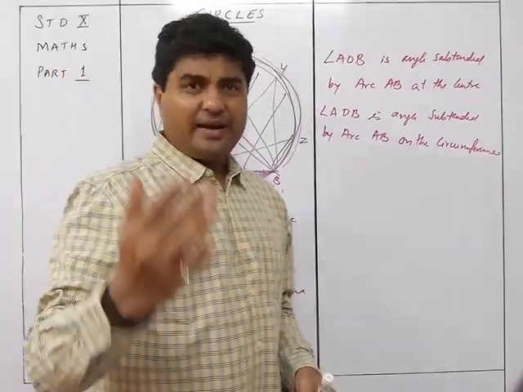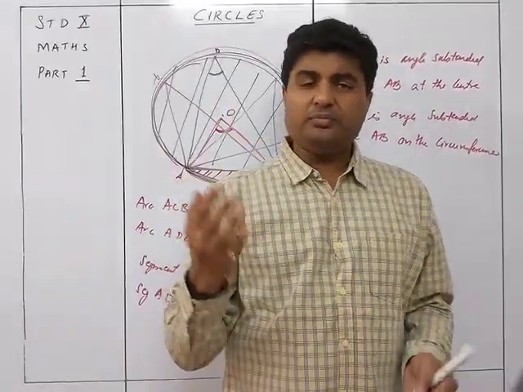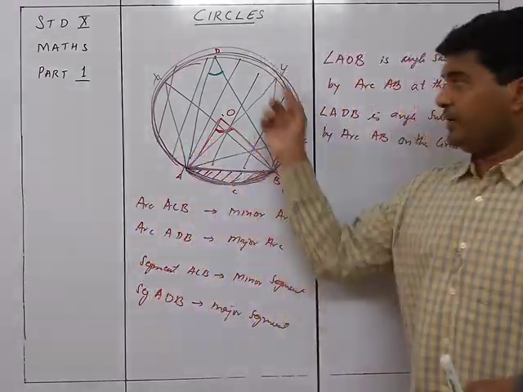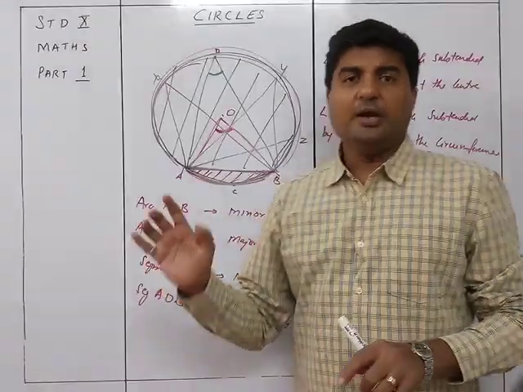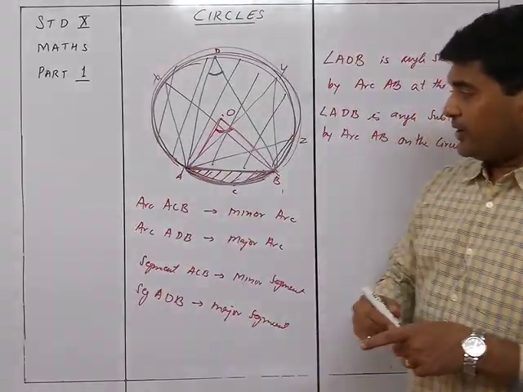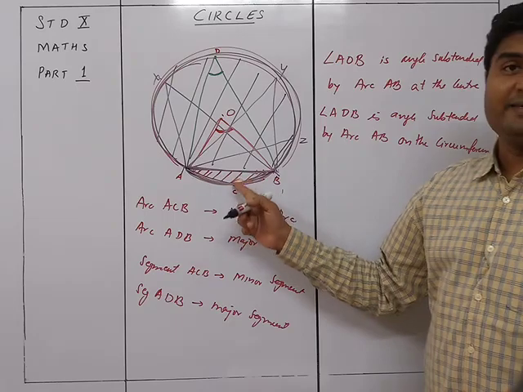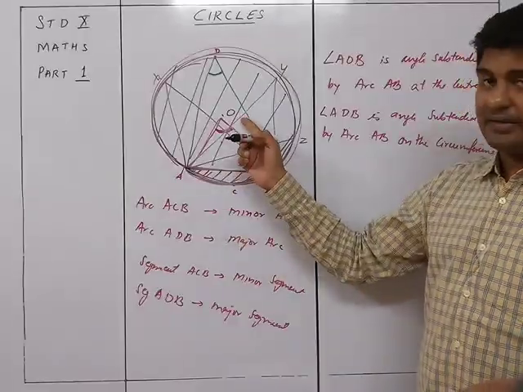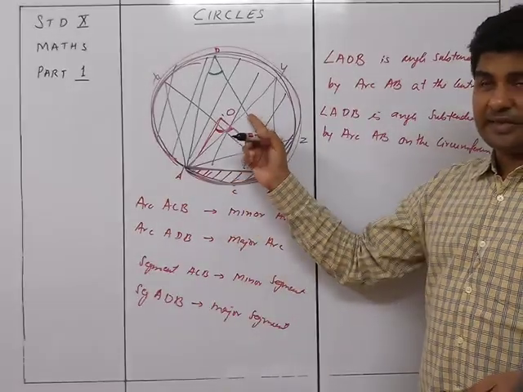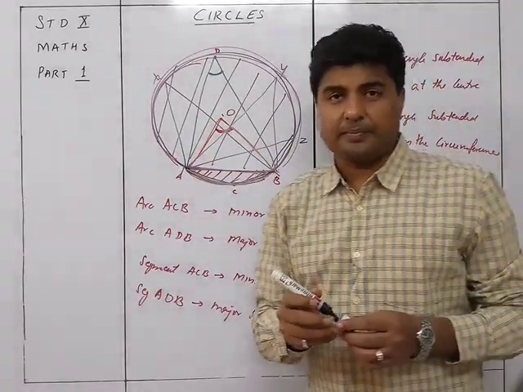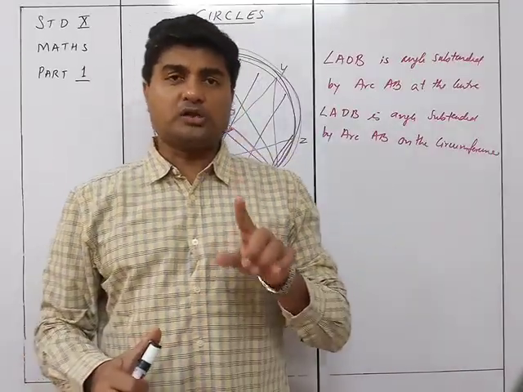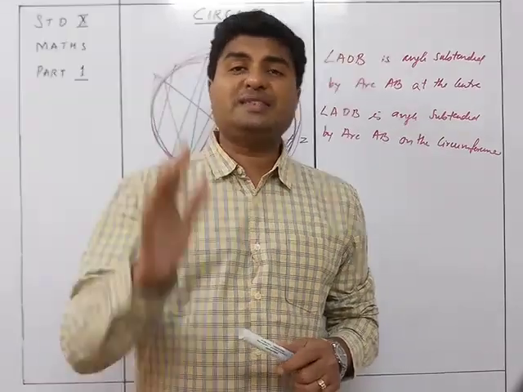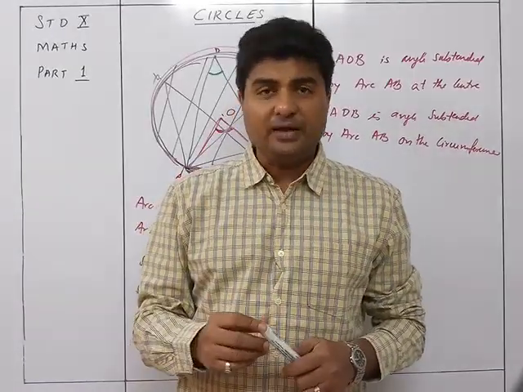Okay, you will learn it as you go, so there is no confusion. It is called angles in the segment. So angle in a segment means we are talking about this particular segment. We are not considering the angle formed over here. If I draw an angle over here, ACB, then ACB is not in the same segment, because this segment is different and this segment is different. This is a minor segment, this is a major segment. So here we are forming everything in the major segment. You can have angles in the minor segment also, but when you are comparing them, you will normally compare only in the same segment. You are not going to be comparing in different segments.